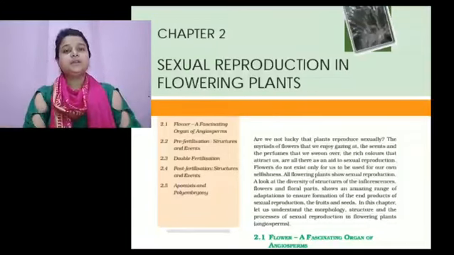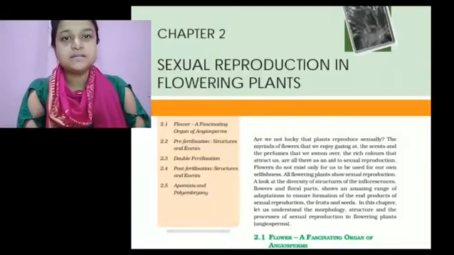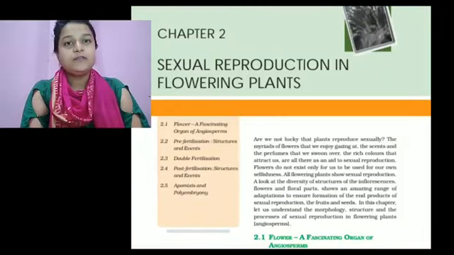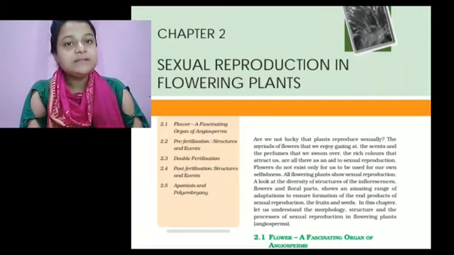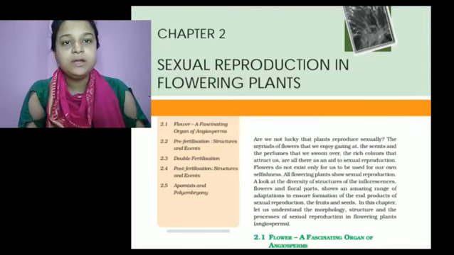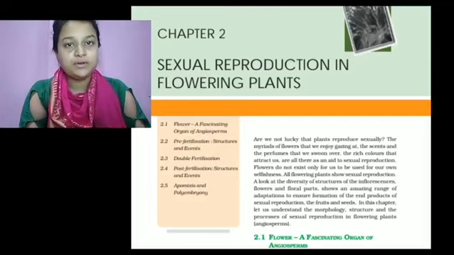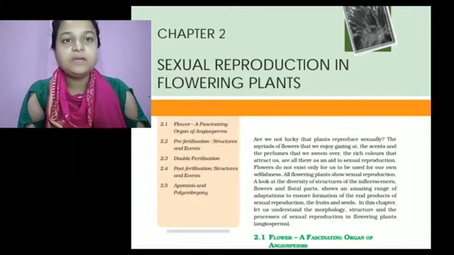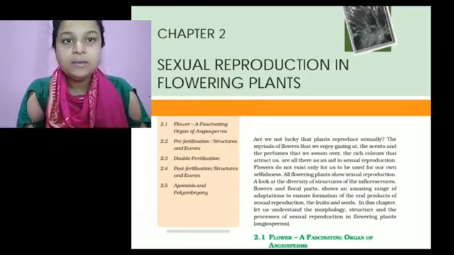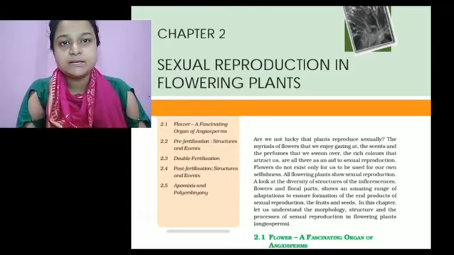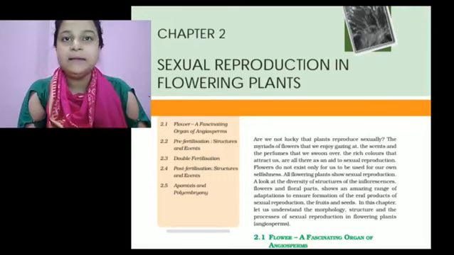Hello dear student, in preview class we are discussing the second chapter of class 12, that is sexual reproduction in flowering plants. What we discuss in this chapter: flower, a fascinating organ of angiosperms, pre-fertilization structure and its events. In pre-fertilization events, we discuss male gamete and female gamete.